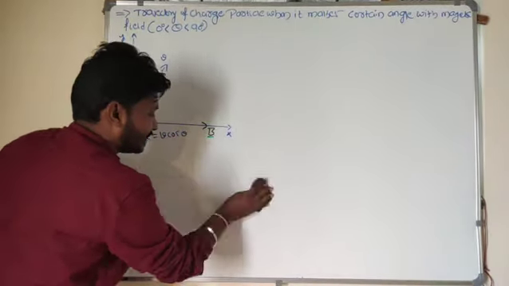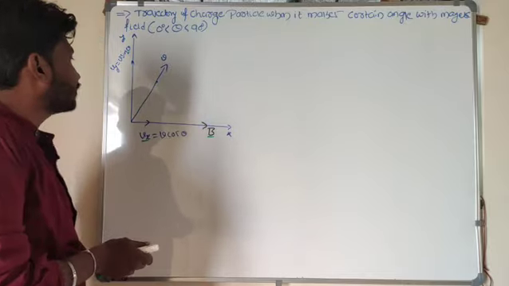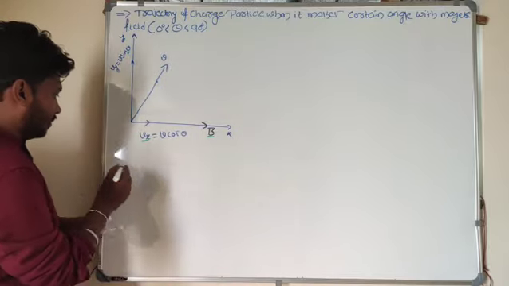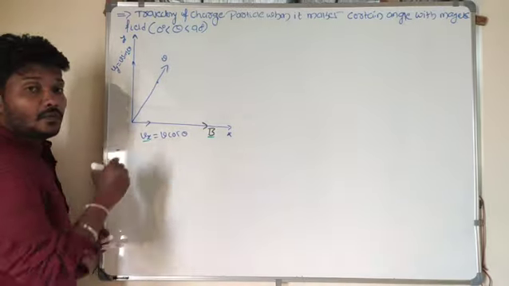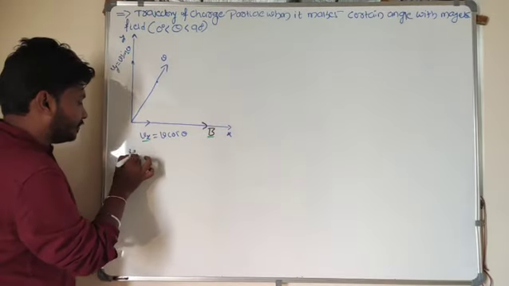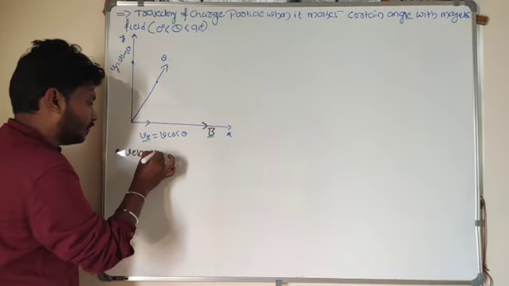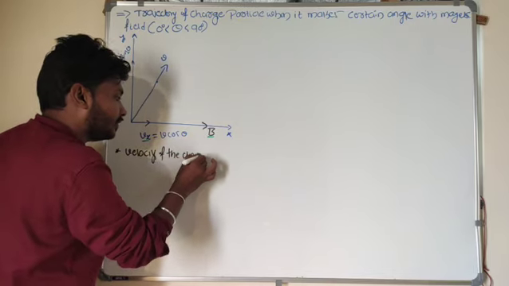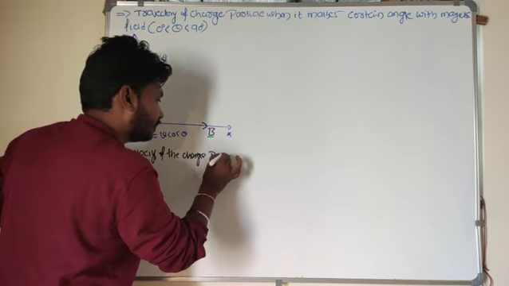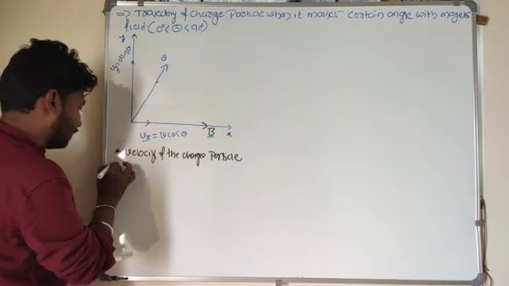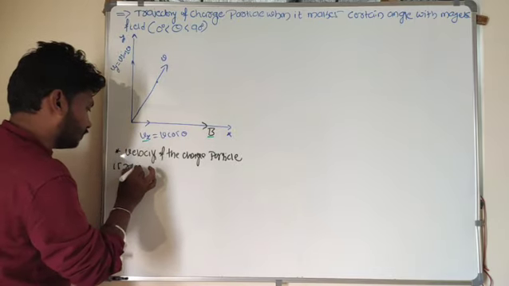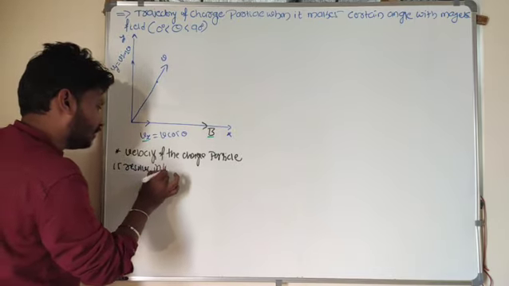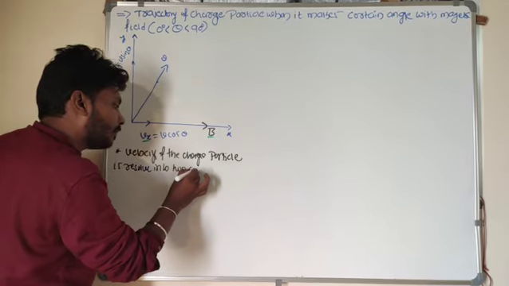Now let me write the information about this trajectory. The velocity of the charged particle is resolved into two components.